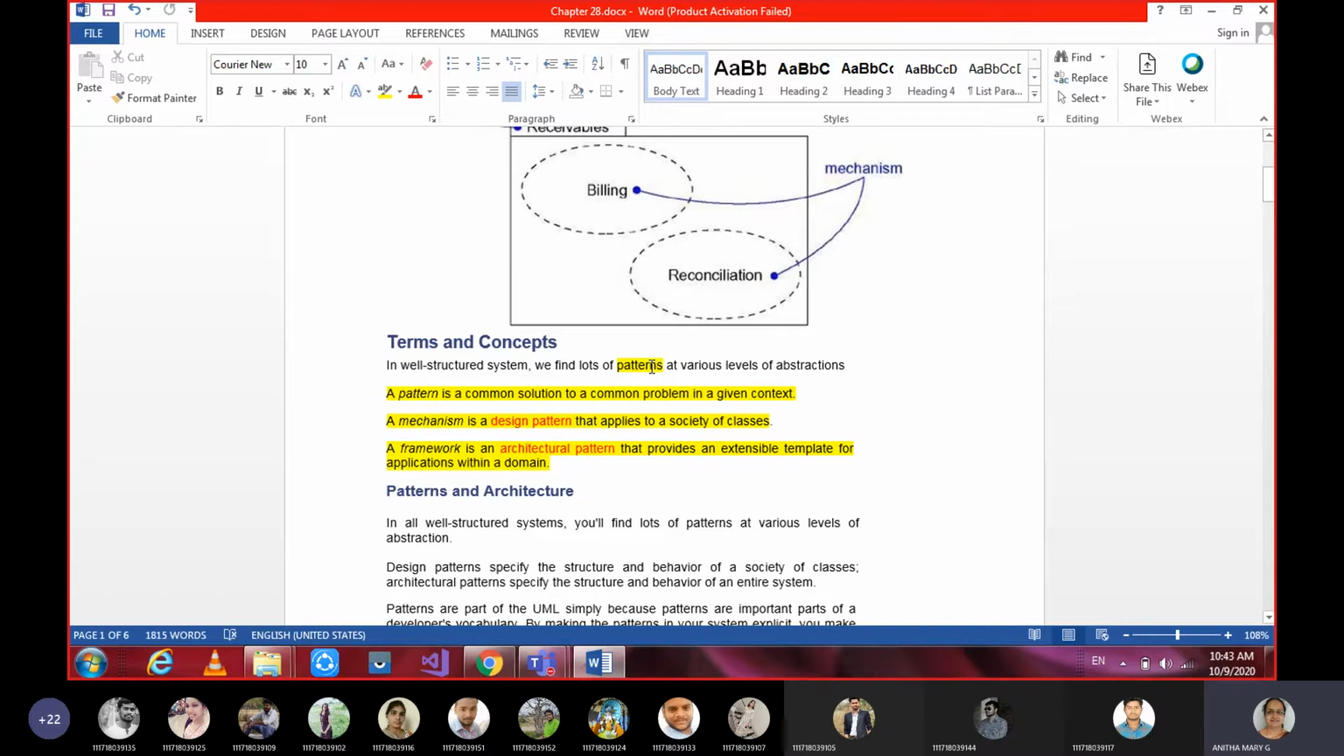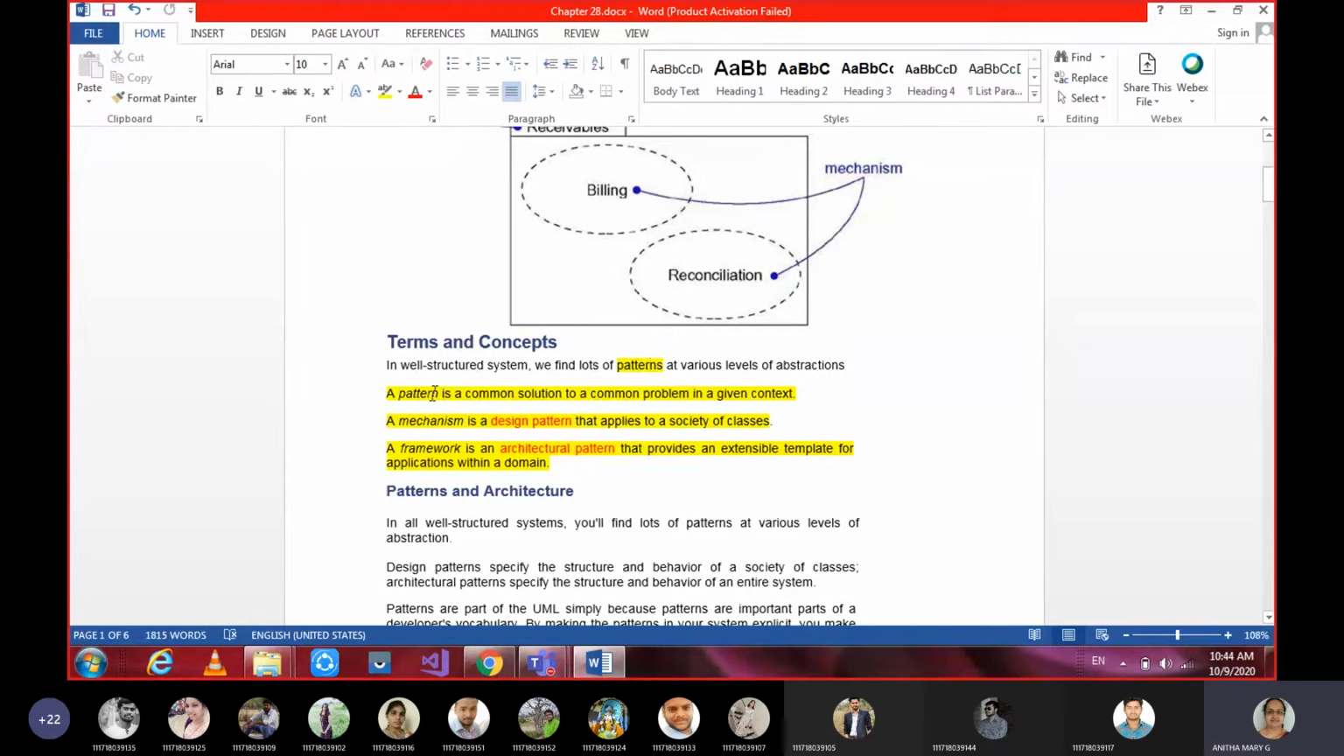We have many kinds of patterns, and these patterns are divided into two. Please make a note of it. Each pattern is divided into two. The first one is mechanism and the second one is framework. The types of patterns we are studying are nothing but mechanisms and frameworks. Okay, so let's come to each one in detail. Let's see what a pattern is.